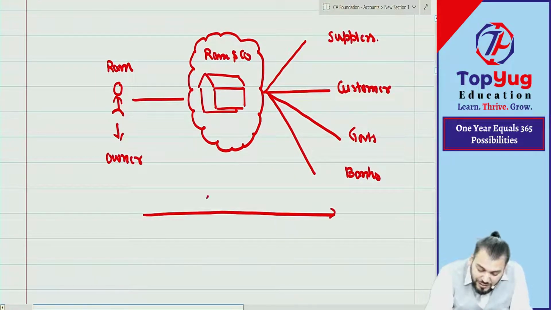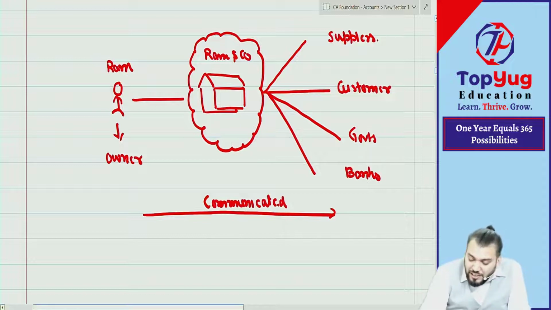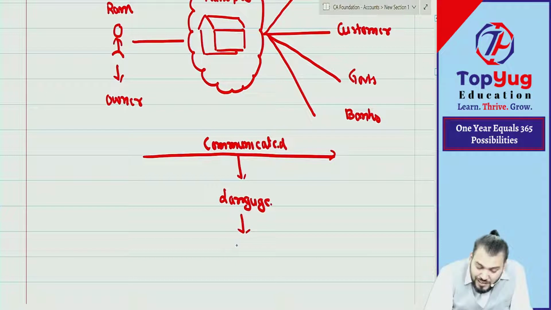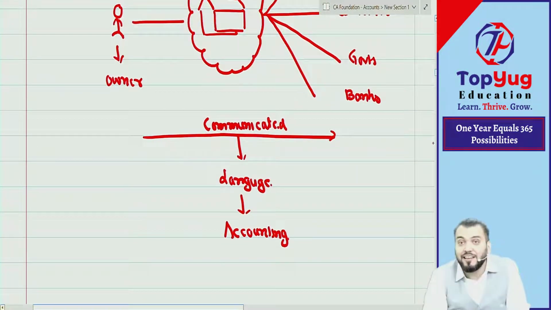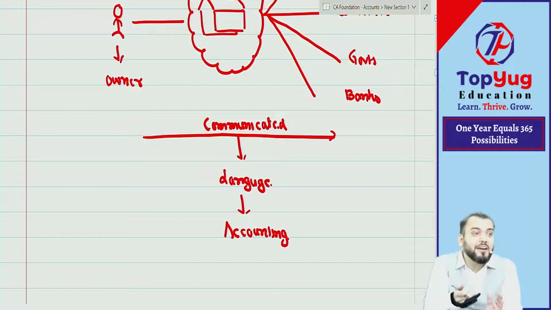So all this information will be communicated by Ram to other parties, and for this a common language is required, and that common language is accounting. But can I say we can become expert in any language when we know the grammar of that language? Without grammar, can you frame a sentence? No. And if you don't know the grammar, some sentence you frame cannot be understood in a clear way. So to speak that language, we need to know the grammar.